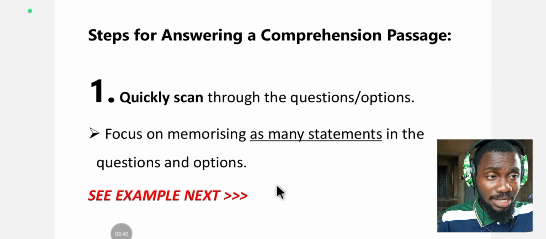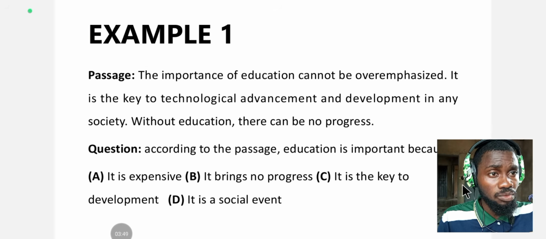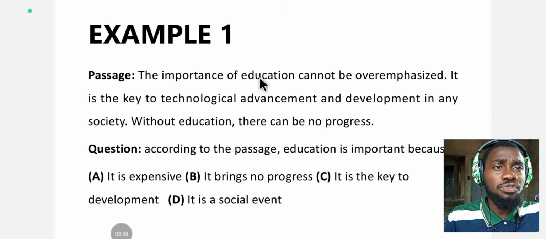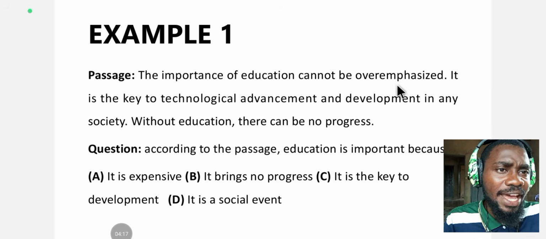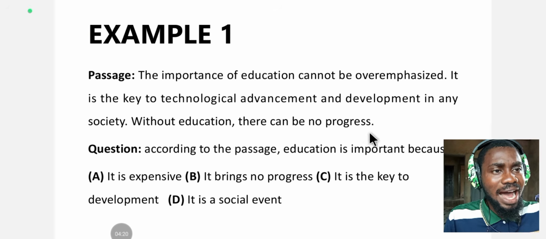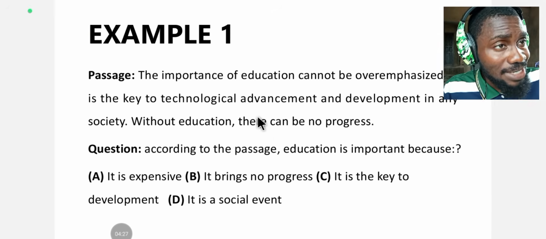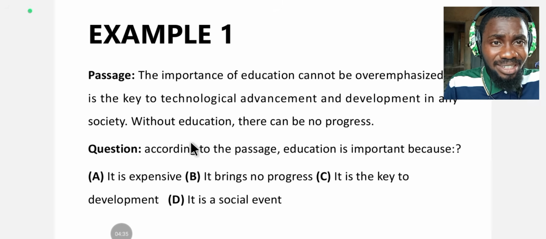So let's see an example pertaining to this first step of answering comprehension. Example 1. We have a passage here. The passage reads, "The importance of education cannot be overemphasized. It is the key to technological advancement and development in any society. Without education..." So the first step here is to quickly scan through the questions. Leave the passage first and scan through the questions and the options, and do that real quick. While scanning, memorize as many expressions and words as you can in the questions and the options.